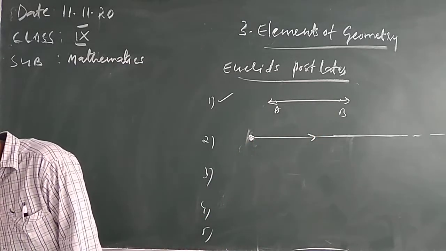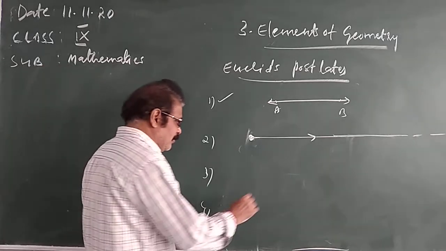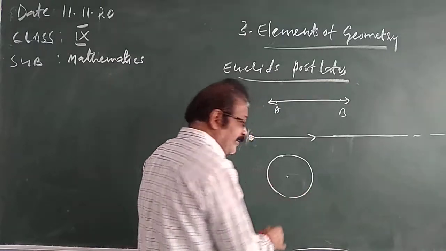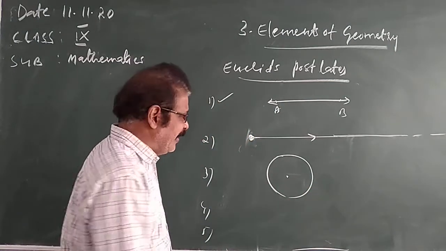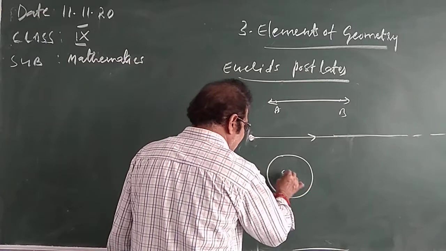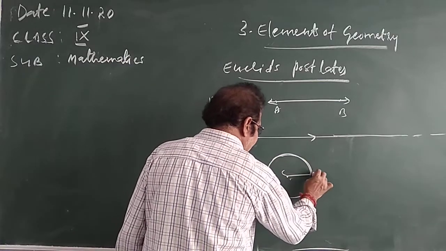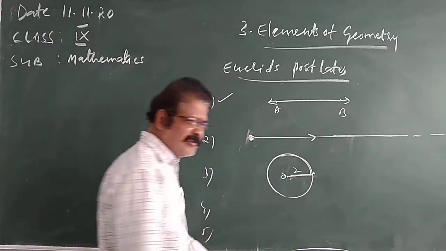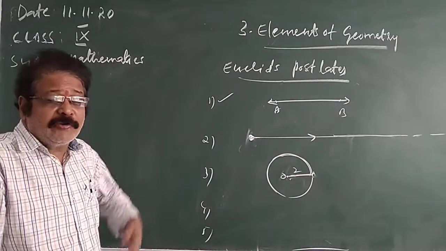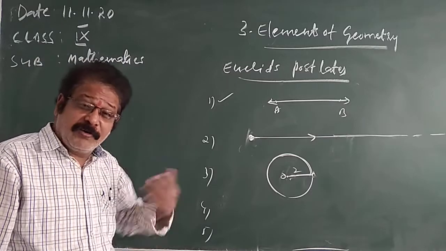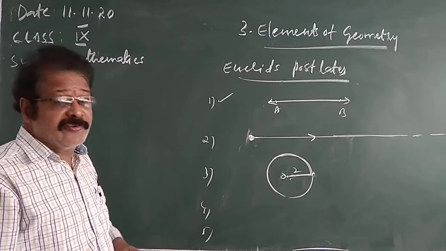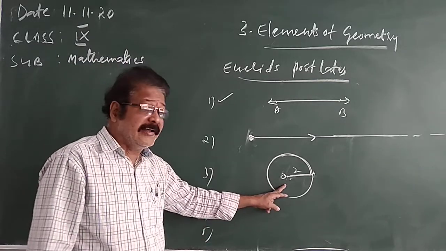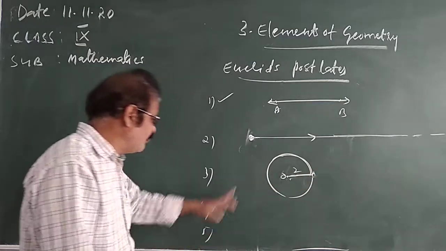The third postulate is to describe a circle. We can describe a circle with any center and any radius. So the center of the circle, and OA is the radius: 2 centimeters, 3 centimeters, 4 centimeters, like that. Can you draw the circle without a center? No, it is not possible. So we can draw the circle with any center and any radius. This is the third postulate.